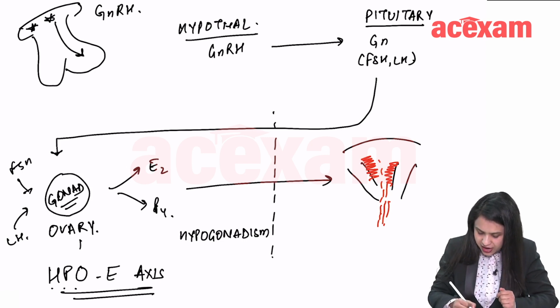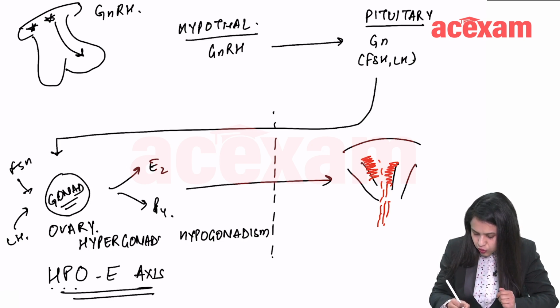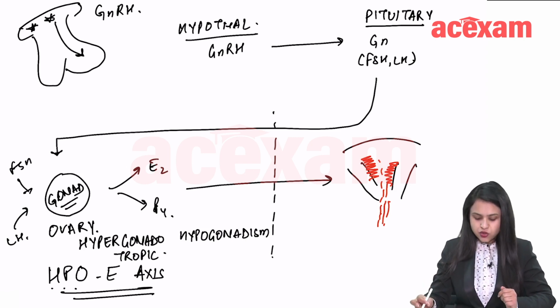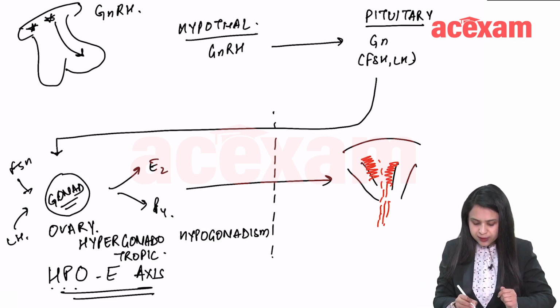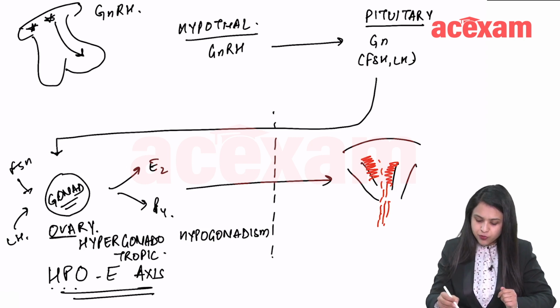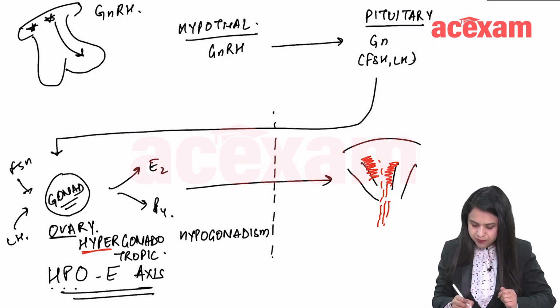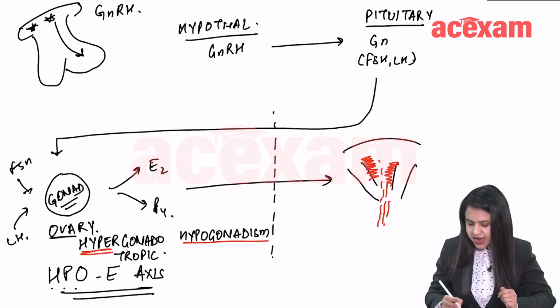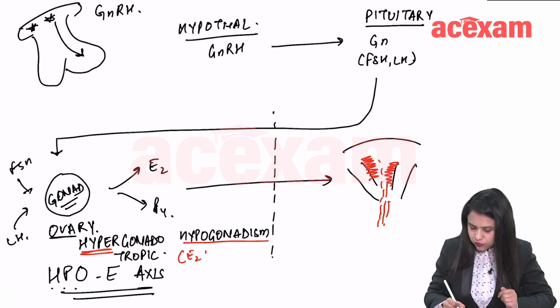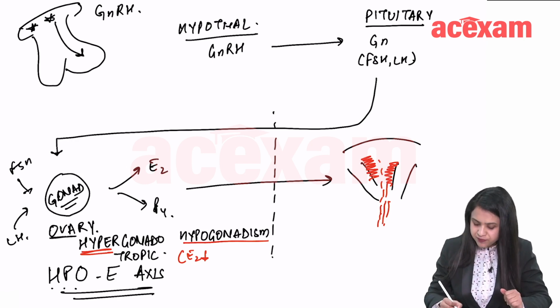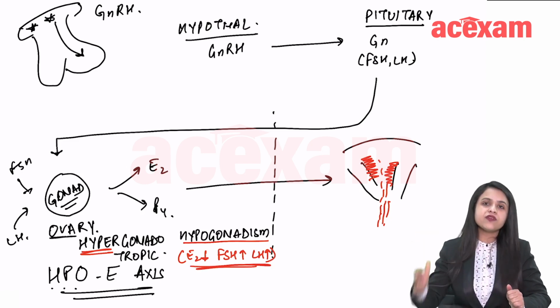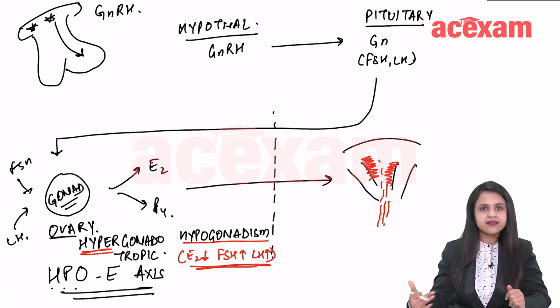That is called as hypergonadotropic hypogonadism. Okay, so when there is a fault in the ovary, then we call it hypergonadotropic hypogonadism, and in this scenario the E2 will be low because the ovary is not functioning, but the FSH will be high and the LH will be high, okay, in order to make the ovary function, but the ovary has gone bad, it is not functioning.